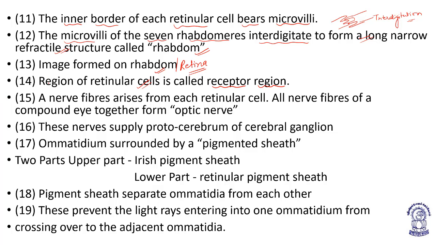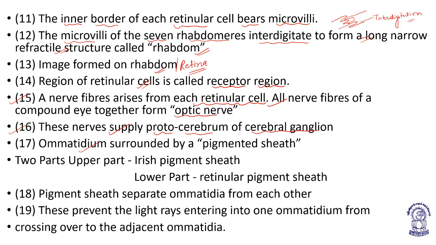A nerve fiber arises from each reticular cell, and all the nerve fibers of the compound eye together form the optic nerve. These optic nerves supply the protocerebrum of the cerebral ganglion.